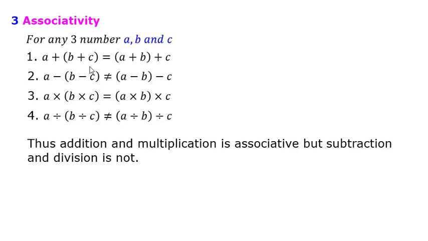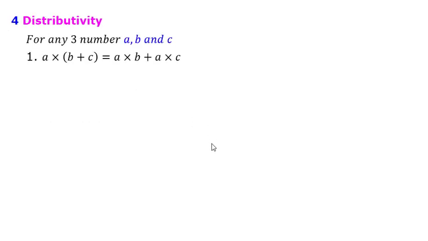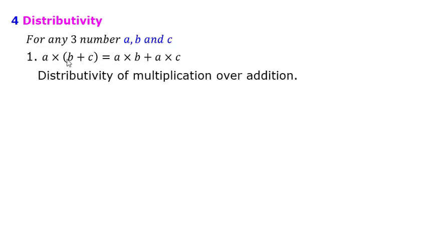So for addition it is associative, for multiplication it is associative, but for division and subtraction it is not so. And the fourth property is the distributive property. For any three numbers A, B and C, A into B plus C is equal to A into B plus A into C. You can again verify this relation with any three numbers.